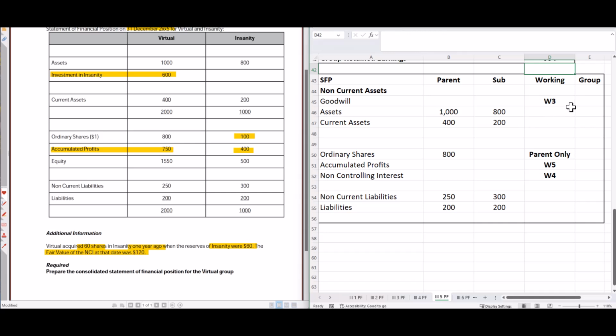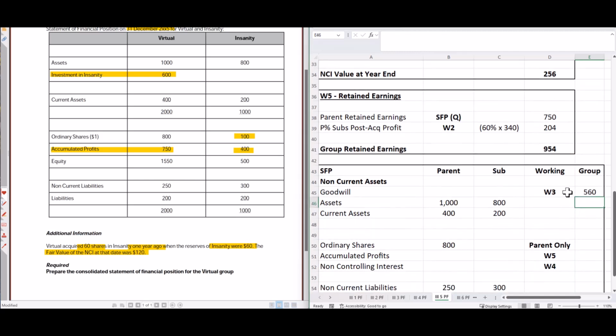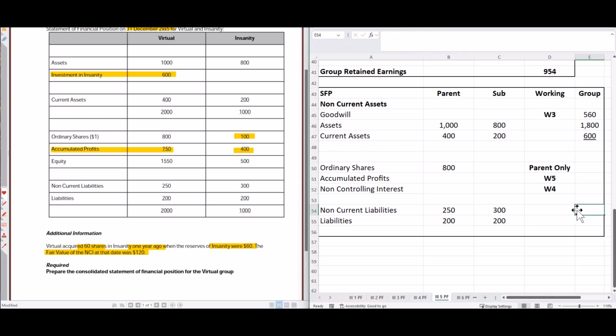And that enables us to pull together the statement of financial position, the goodwill from working 3, add across the assets and the liabilities. May as well just do those while I'm at it.